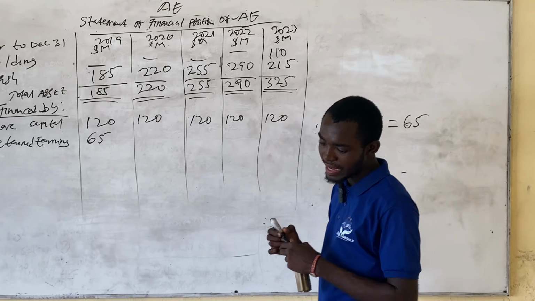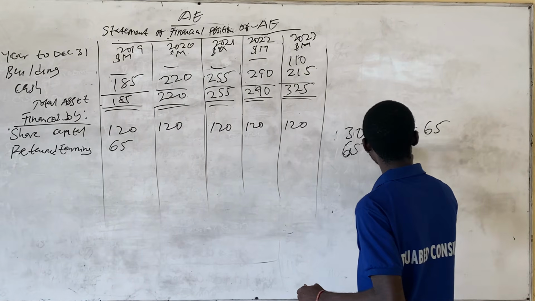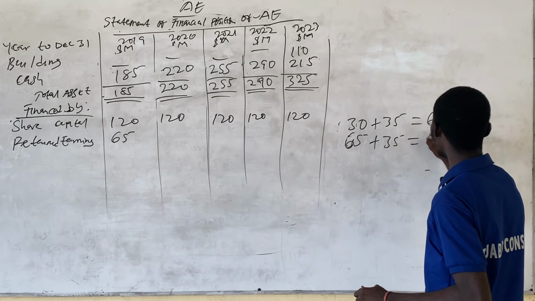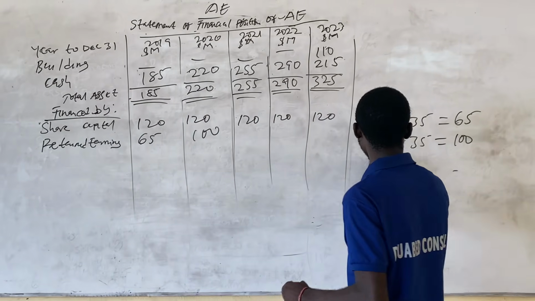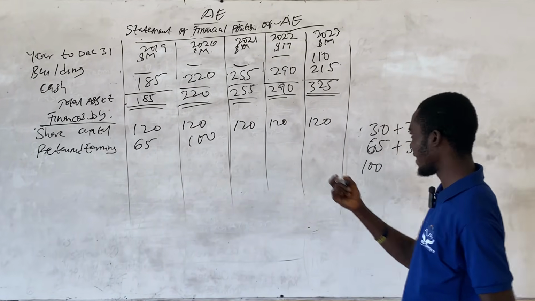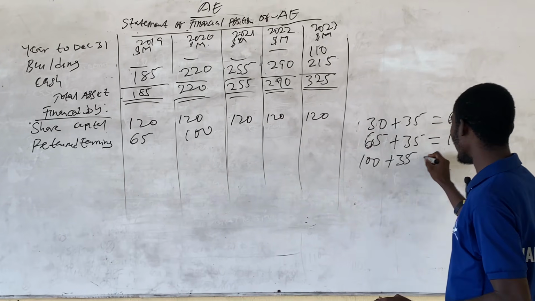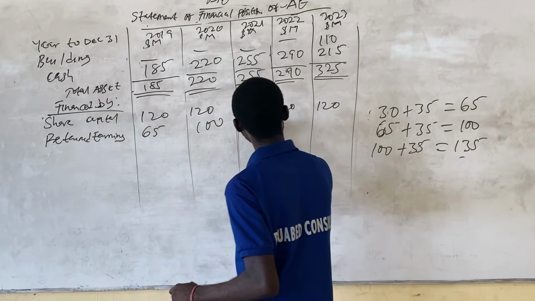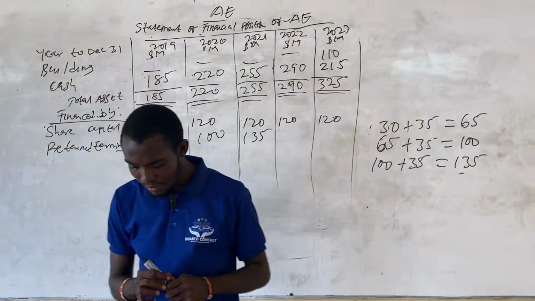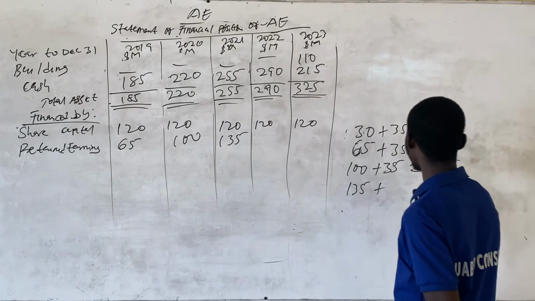And then for the second year, we also made a net income of 35. So 65 plus 35 will give us 100. And this 100 will serve as an open balance for the third year. And the third year too, we also made a net income of 35. And then this will give us 135. And then for the fourth year, this 135 will serve as open balance.